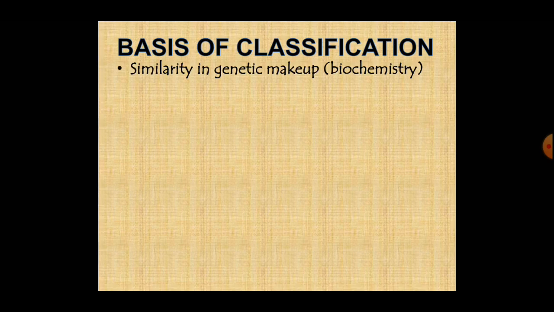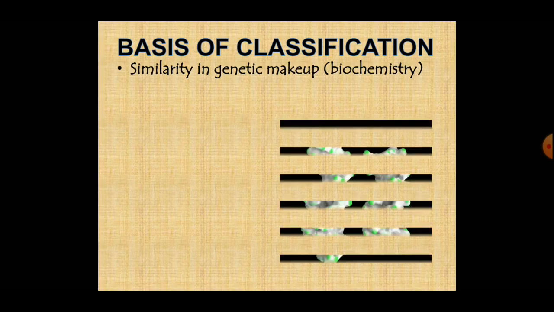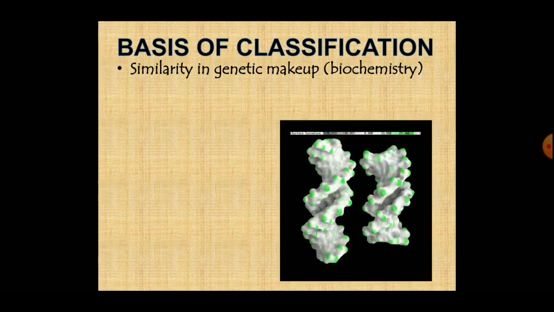Biochemistry means the genetic makeup of organisms is also considered while classifying the organisms into different categories. The organisms having the same, closely resembling genetic makeup are placed in the same group, while those having a lot of differences in genetic makeup are placed in different groups.